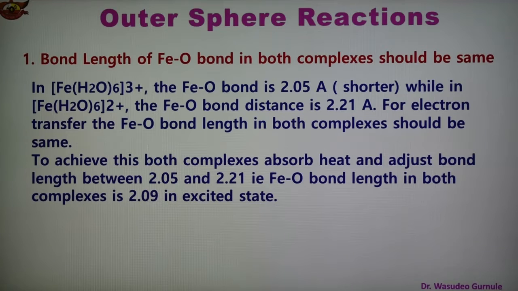So one has a shorter bond length, the other has a longer one. So for electron transfer, both the complexes should have the same bond length. This is the criterion, and to achieve this, both the complexes absorb heat and adjust the bond length between 2.05 and 2.21 angstrom. That is, the Fe-O bond length in both the complexes is 2.09.